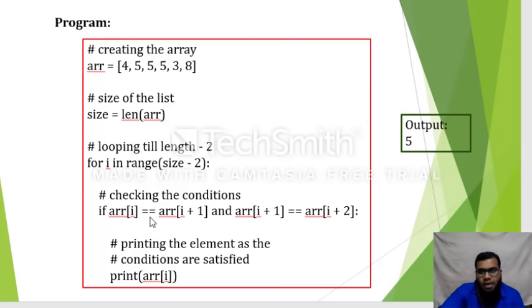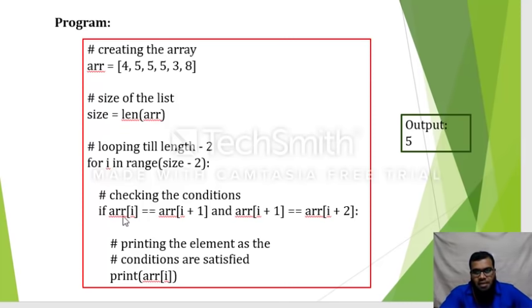How I can compare the values is, the first index value will be compared with the second index, and the second index value will be compared with the third index. So according to the list of numbers, I'll start with 0 index. So A of 0 is equal to A of 1. What is A of 0? It contains 4 and A of 1 contains 5. 4 equal to 5, that is one condition. And ARR of I plus 1, which is nothing but ARR of 1, is equal to ARR of 2.